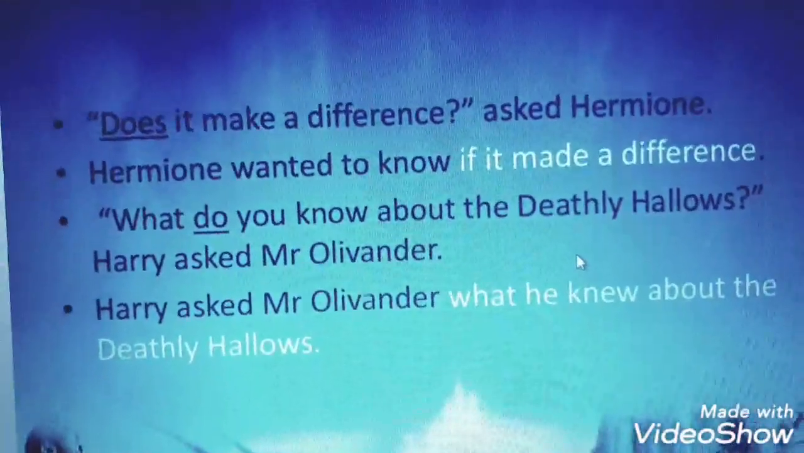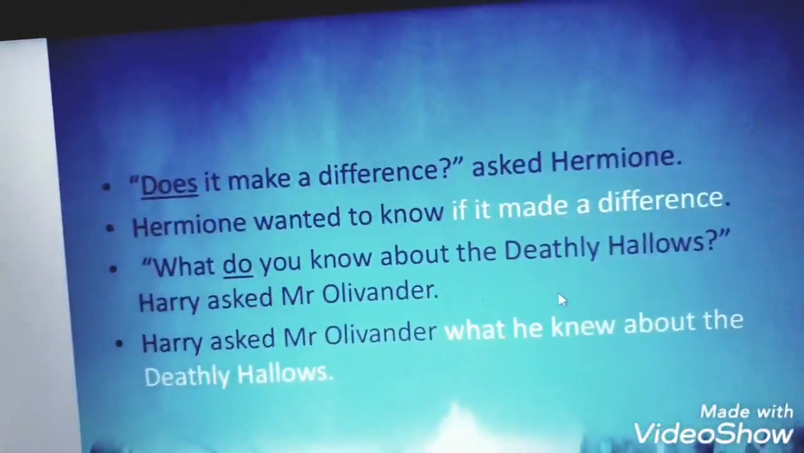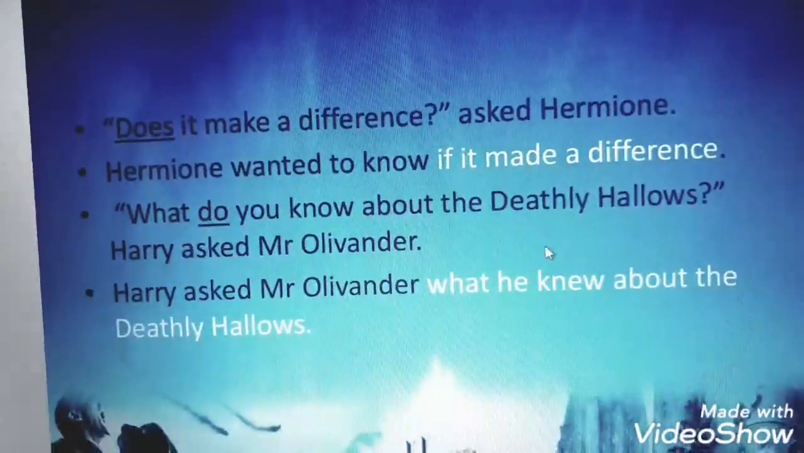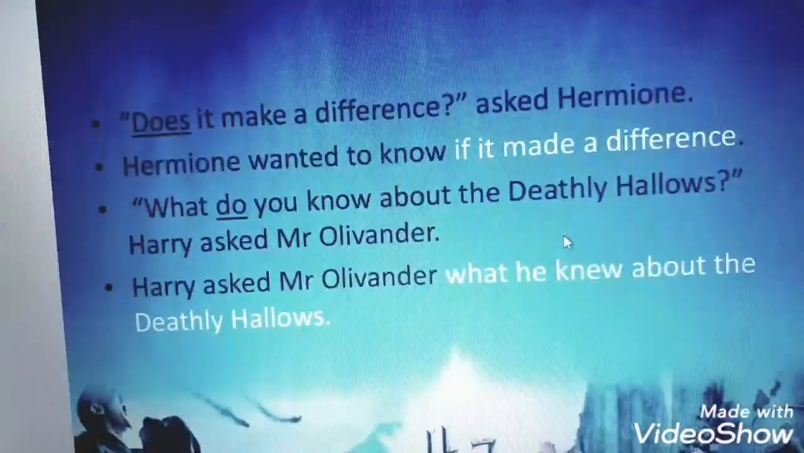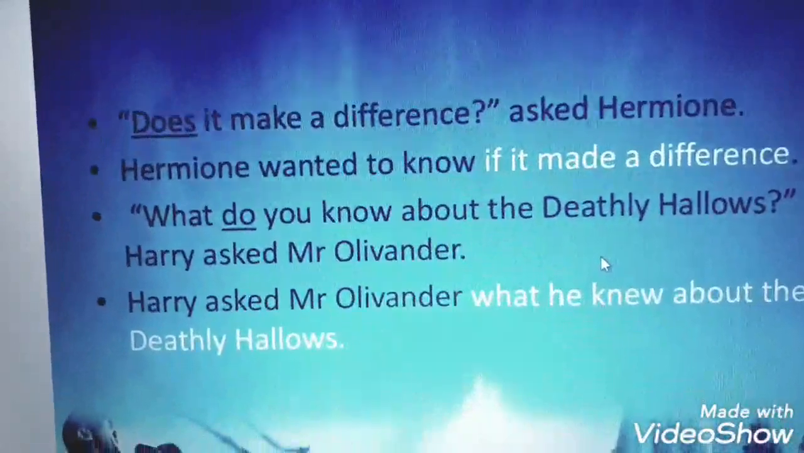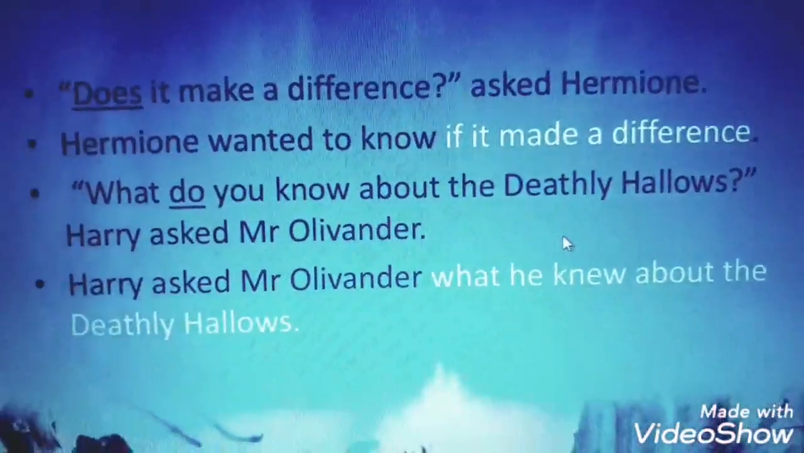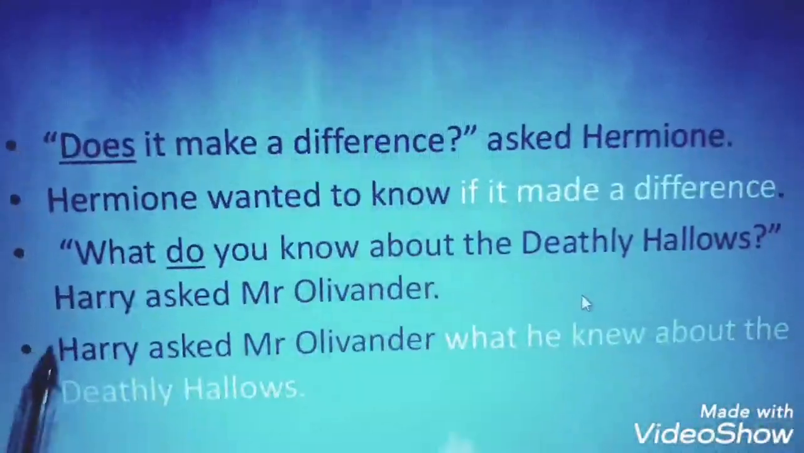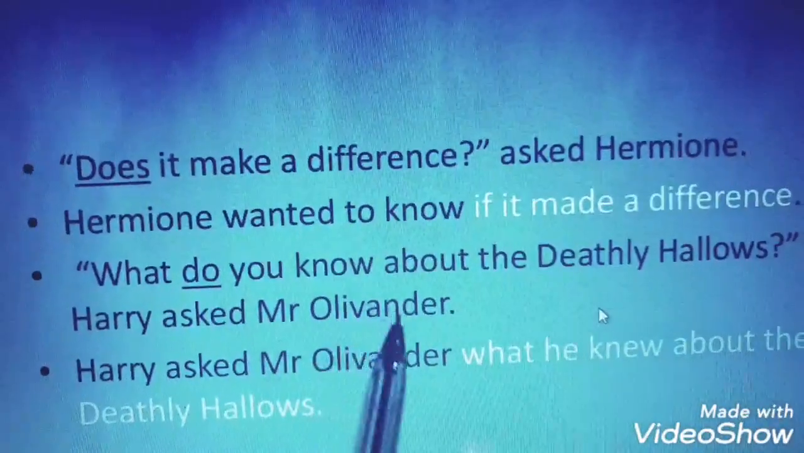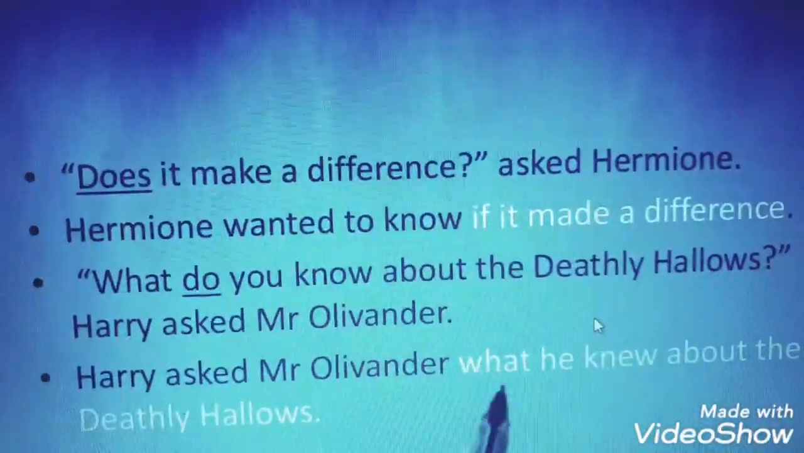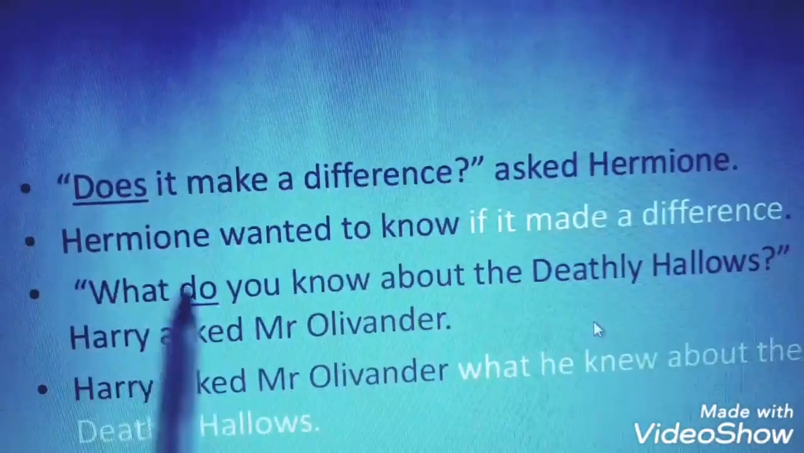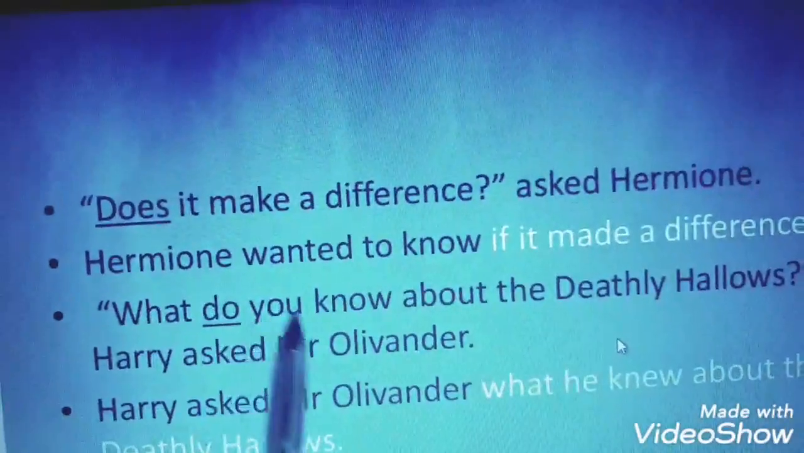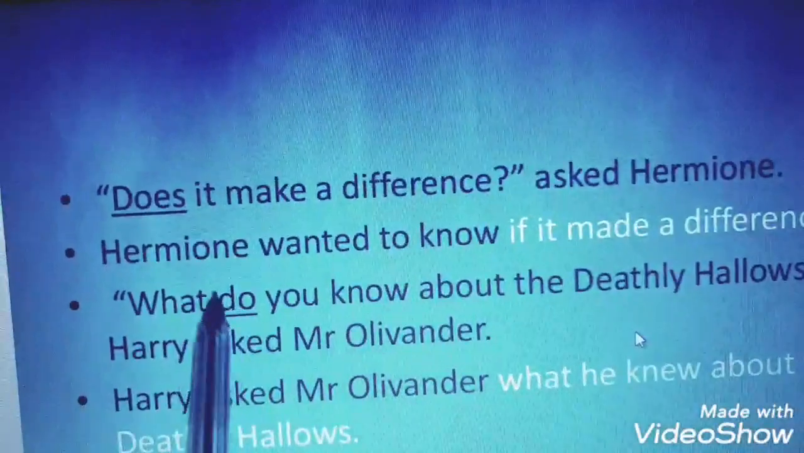Now, move to the second example. What do you know about the Deathly Hallows? Harry asked Mr. Ollivander. As I told you, this is a WH word. So after Harry asked, subject asked, object, we put what? The WH word in the direct question. So here the WH word is what? What. Do you know? No need for the auxiliary verb do.